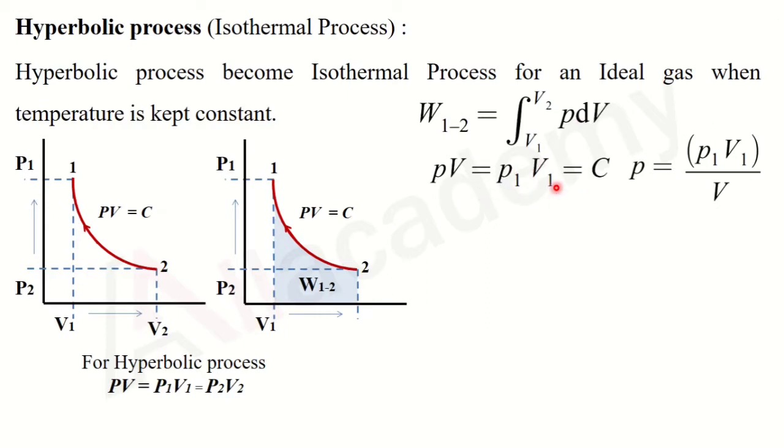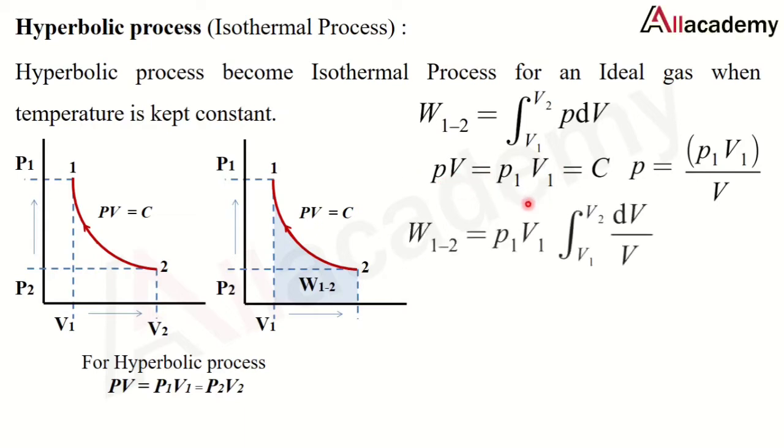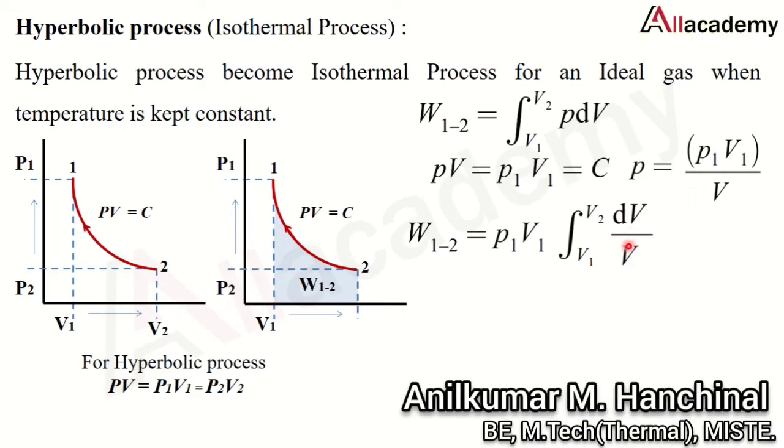Now I can rearrange this equation by taking PV to the denominator. Now let us substitute this P value, that is P1 V1 divided by V, in the above equation. Now work done will be equal to P1 V1. If I take a P outside, then it will be dV by V.